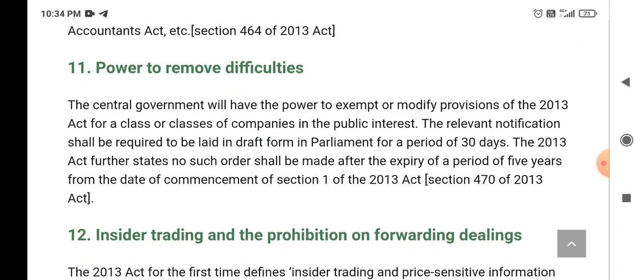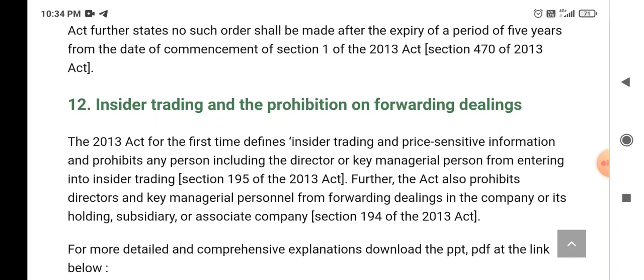So here it is a very important thing: insider trading and the prohibition of forward dealings. The Companies Act 2013 for the first time defines insider trading and price sensitive information and prohibits any person, including the director or key managerial person, from entering into insider trading.